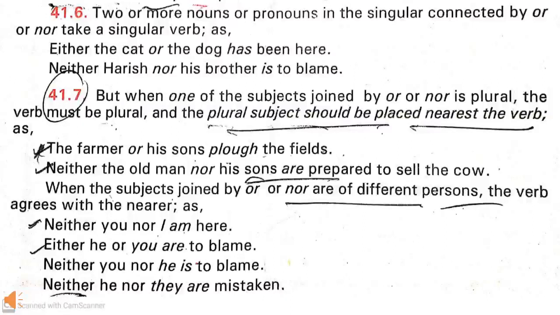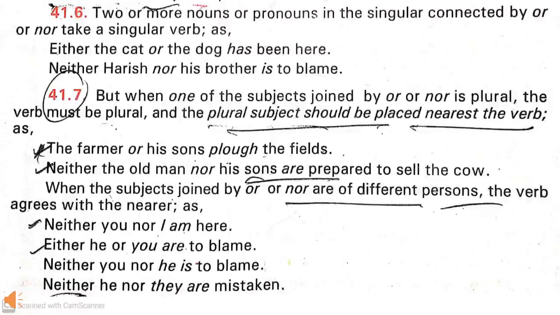For example, neither the old man nor his sons are prepared to sell the cow. In this sentence, his sons is the plural subject, so the verb used here, are, is also plural, and the plural subject is placed nearest to the verb.